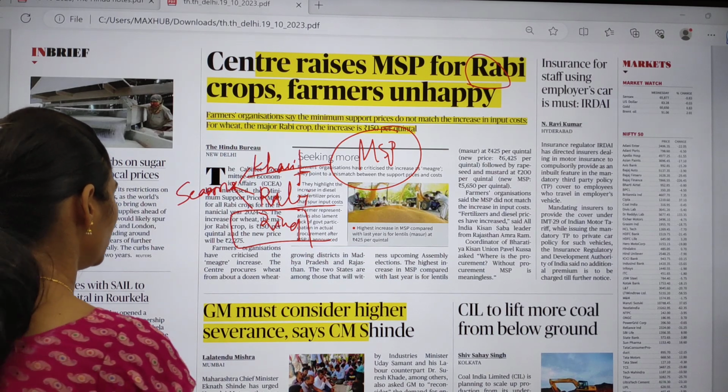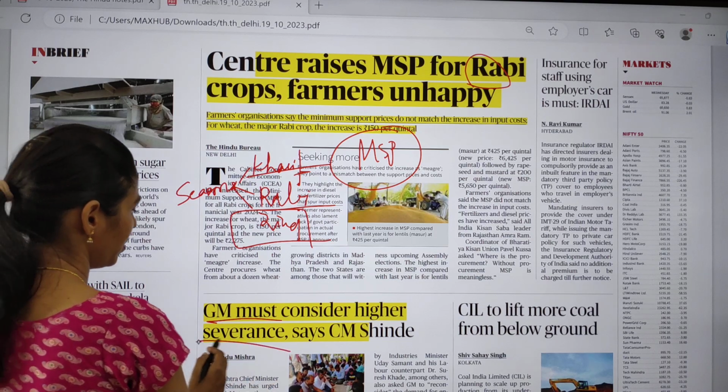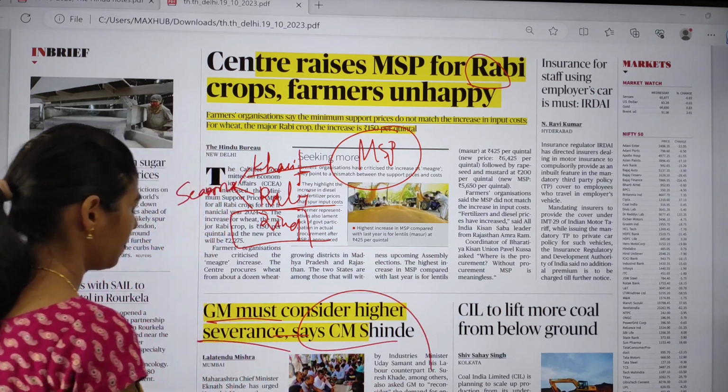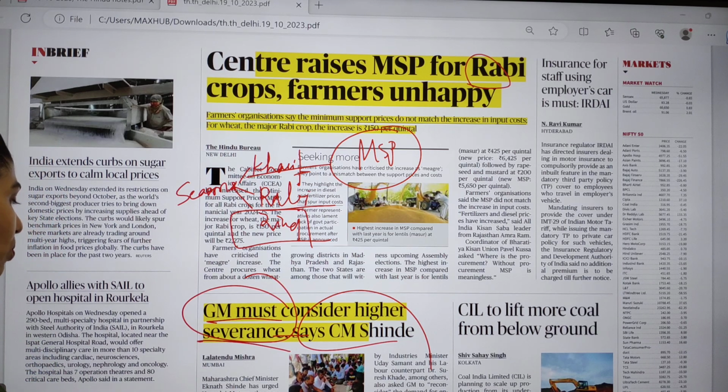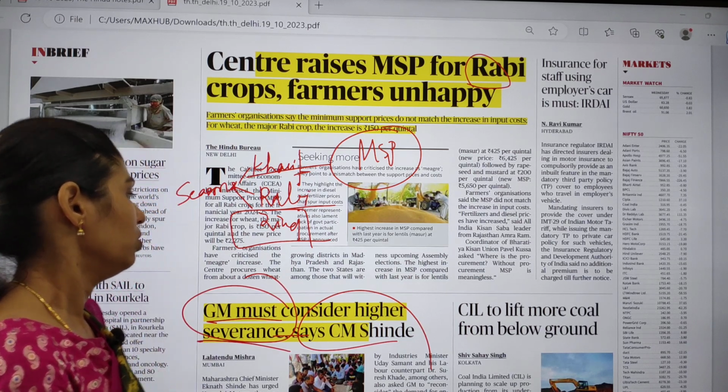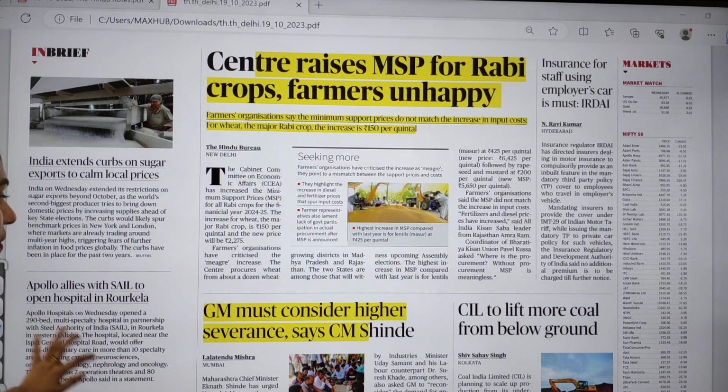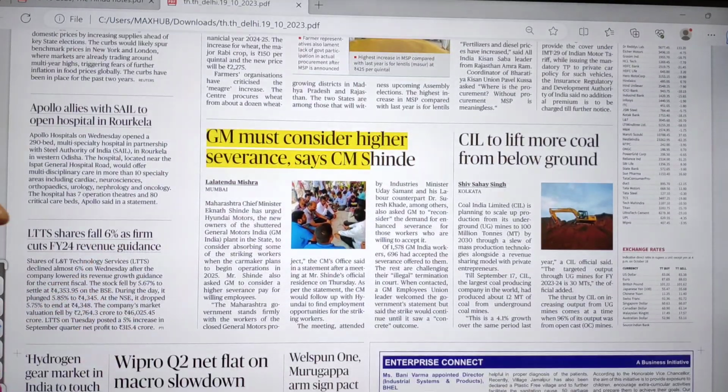And the next topic is GM must consider higher severance, says CM Shinde. So here you have to see what is this GM, that is General Motors India. So here you have to see about what this company is and what the issue is. And the next one here is coal.